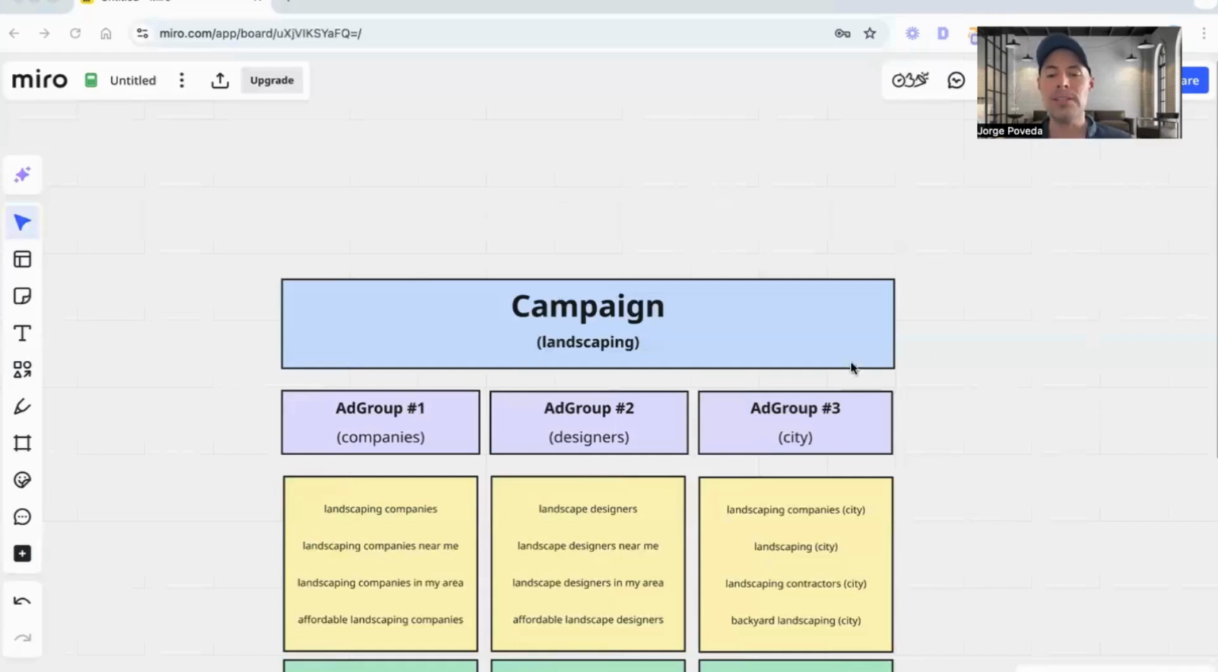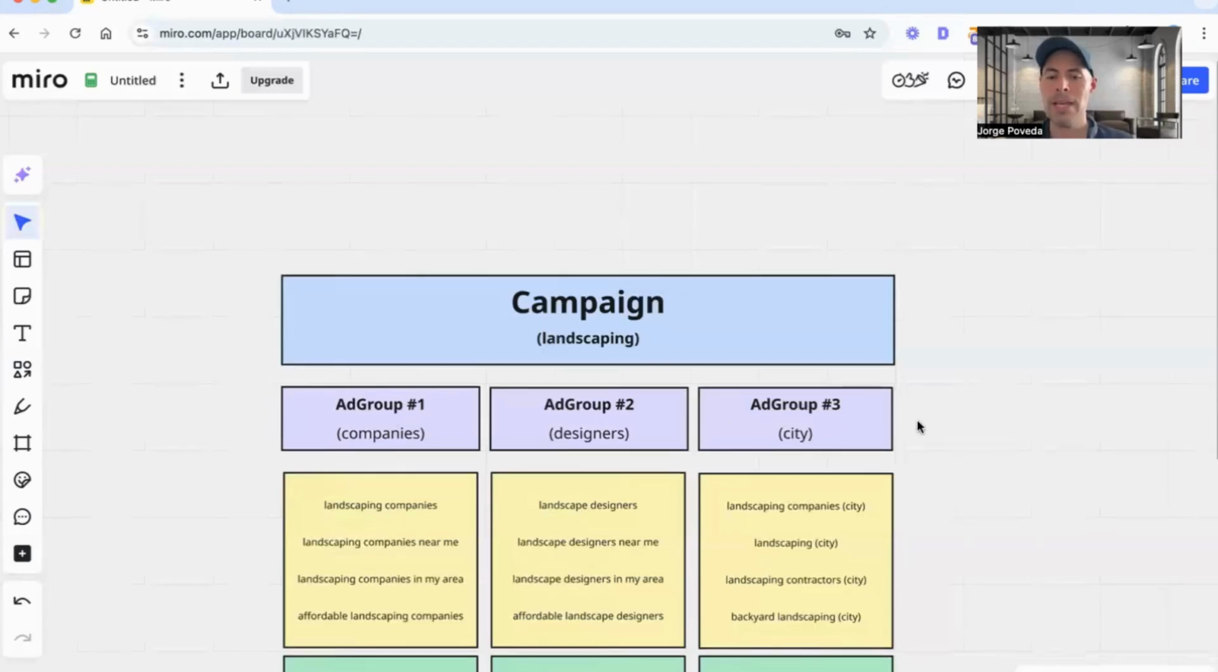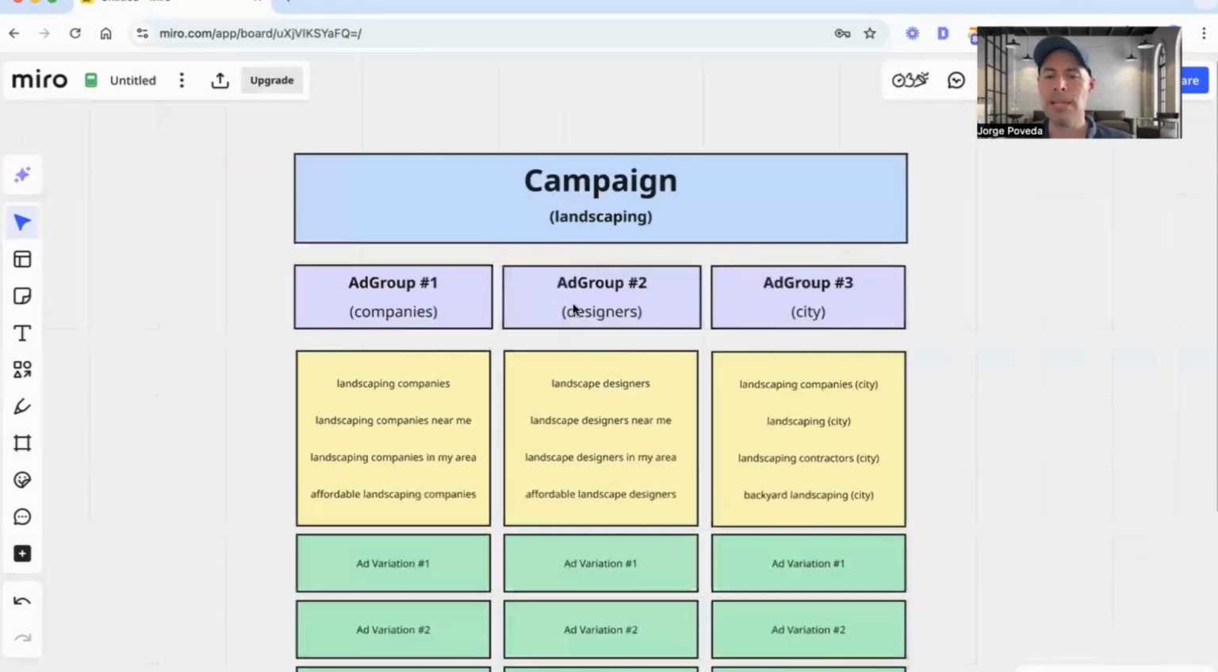Now, as you can see, the campaign that I'm using here is for a landscaping type of service. There are many ways that you can structure a campaign, but I'm going to go with this one for right now. Generally, under a campaign, you're going to have different ad groups, and each ad group should be thematically grouped together, meaning all of the keywords under that ad group should have that same theme. In this particular case, in ad group number one, it's going to be focused around companies. In ad group number two, around designers. And then ad group number three is going to be the city that you're targeting.